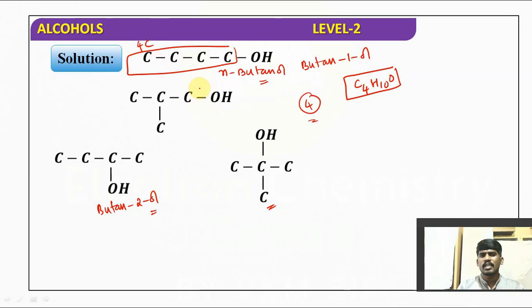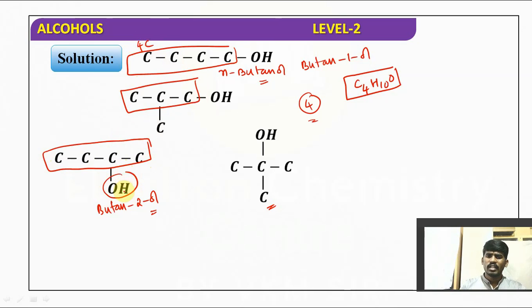Here 4 carbon chain length, here 3 carbon chain length, here 4 carbon chain length, but there is a change in position of the alcoholic functional group. It is butan-1-ol, it is butan-2-ol. And here, if you observe, 3 carbon chain length is there, and here also 3 carbon chain length is there.